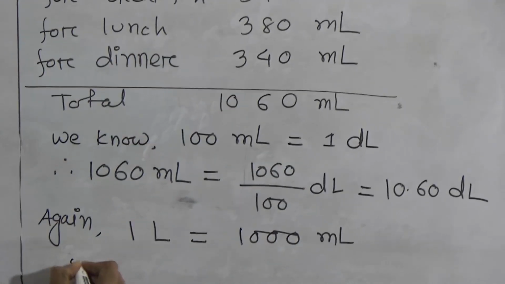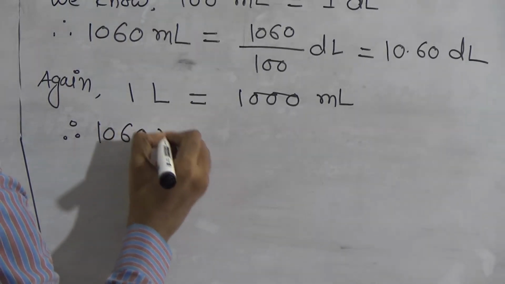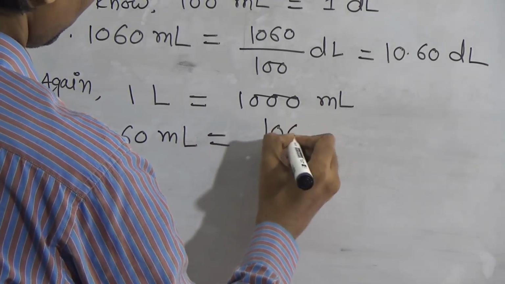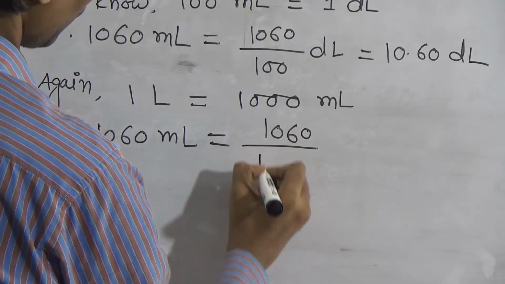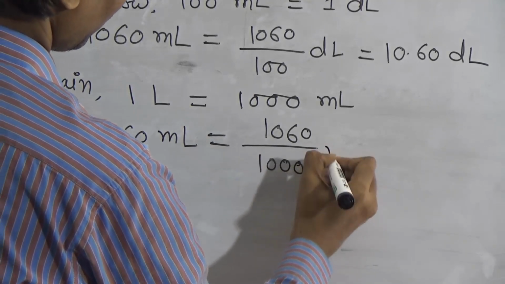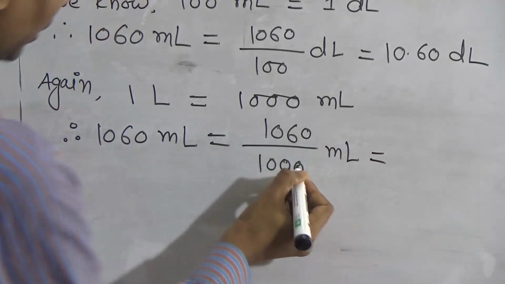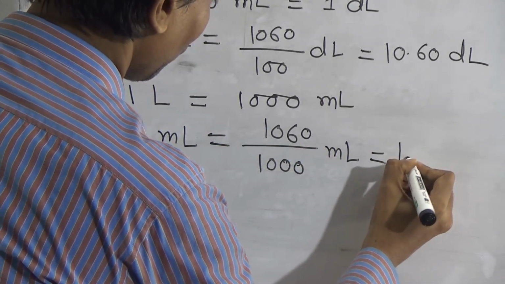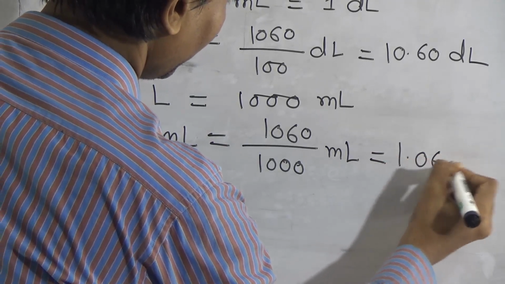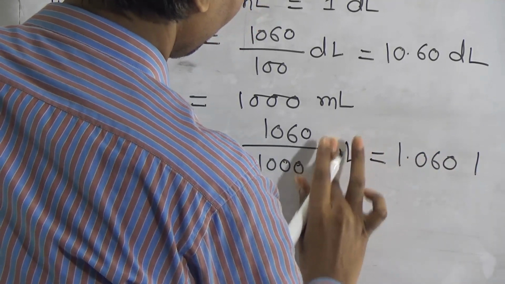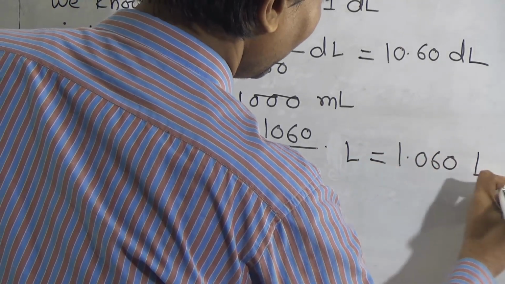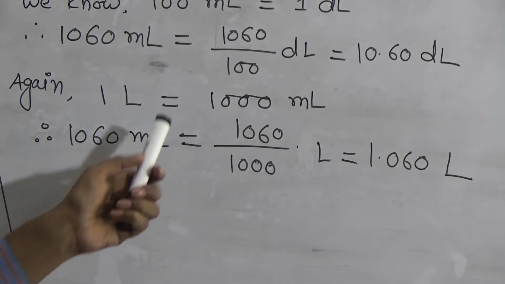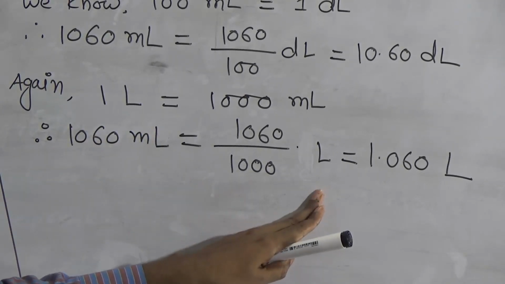Therefore, 1060 milliliter equals 1060 by 1000. You see 1, 2, 3. That means 1.060 liter. This will be liter.